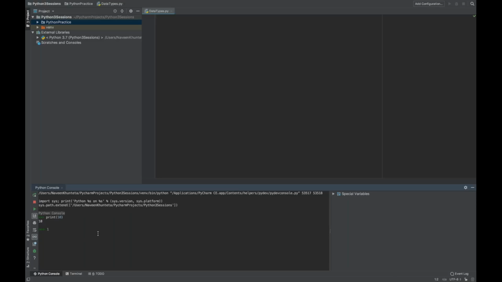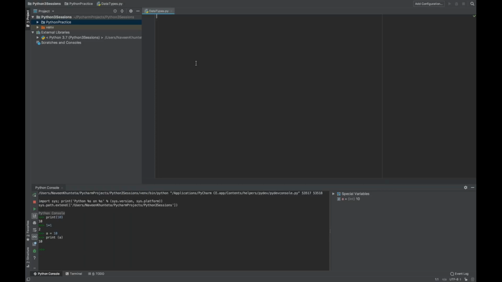If you write 1 plus 1, you can see 2 is coming. If you write a is equal to 10, and then print a, it's printing 10. So this is called the Python shell terminal. You can directly execute your code from here.